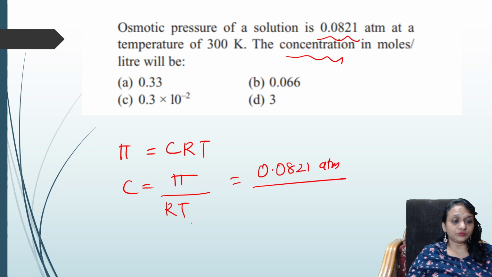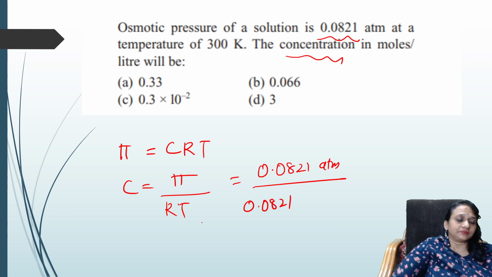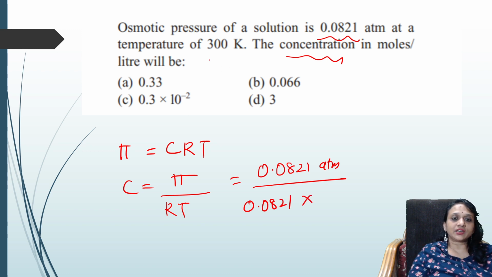What is the R value given to you? The gas constant value is again 0.0821. What is the temperature? 300 Kelvin. Multiply.